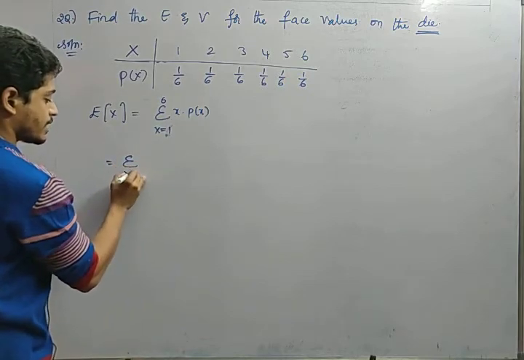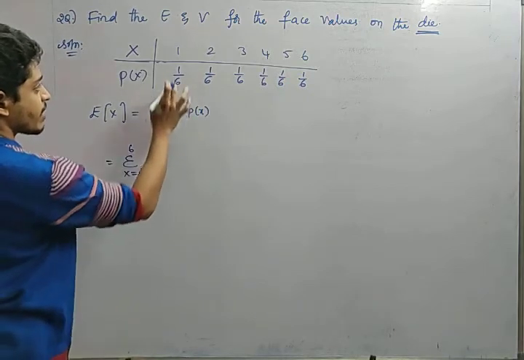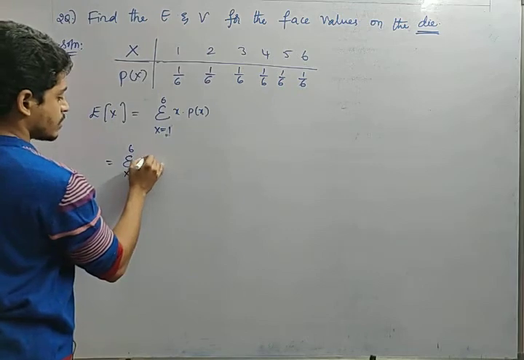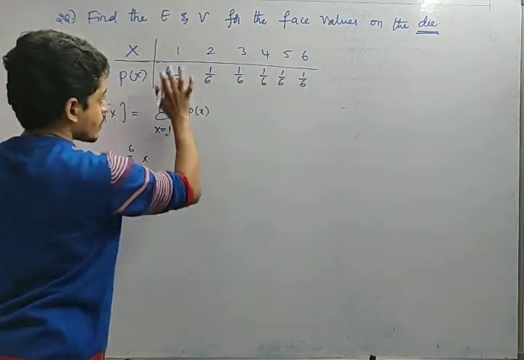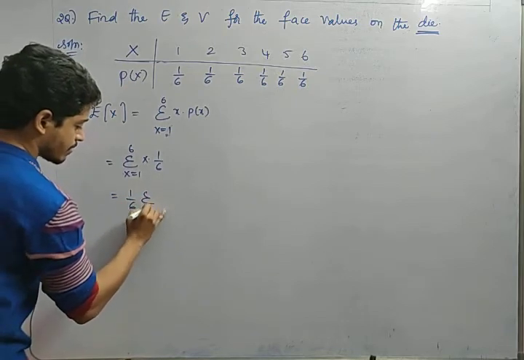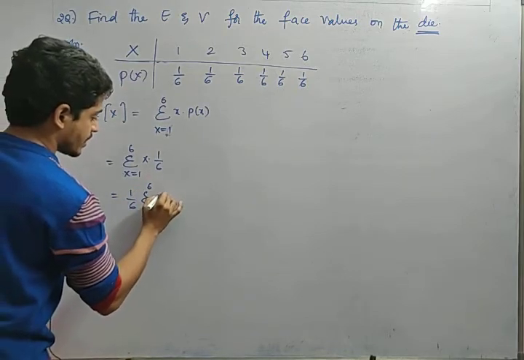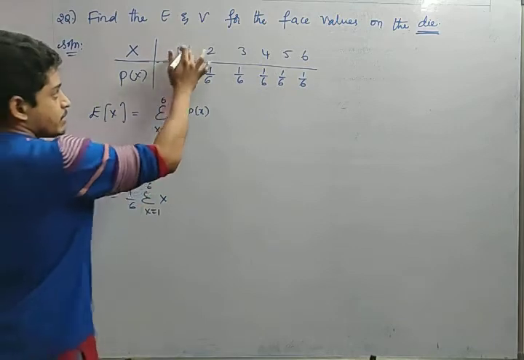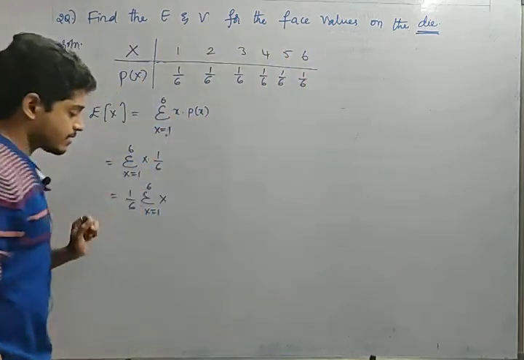So, sigma X equal to 1 to 6. What is the value of X? X into what is the value of P of X, friends? P of X is constant, that is nothing but 1 by 6. Can I take 1 by 6 out of the sigma? Yes, sigma X equal to 1 to 6, that is nothing but X. This X is nothing but the natural numbers until 6, right or not?